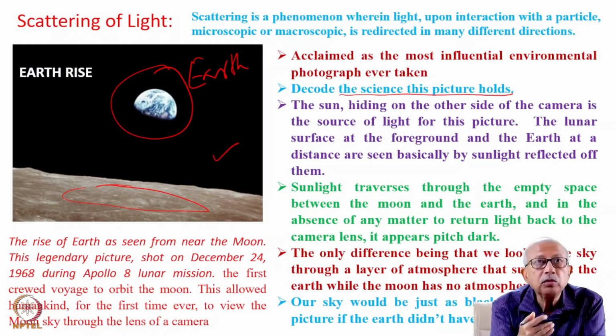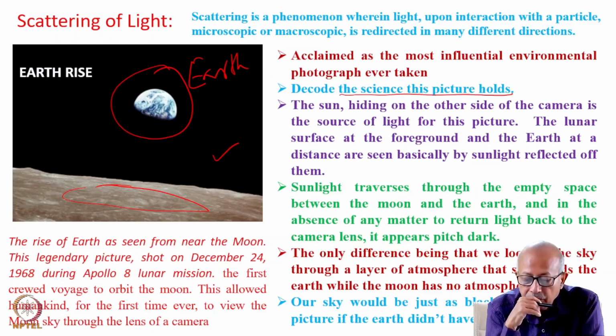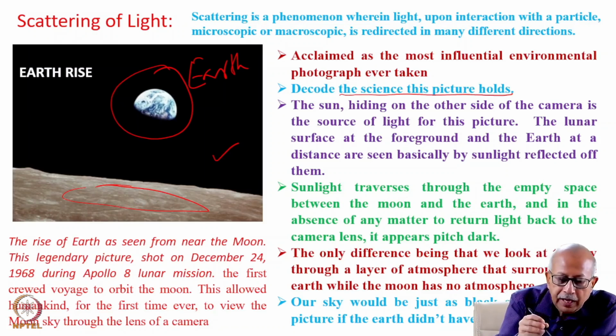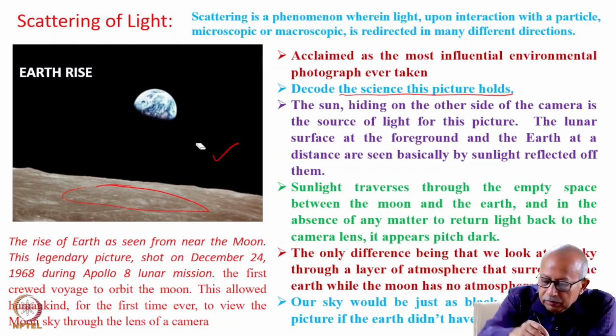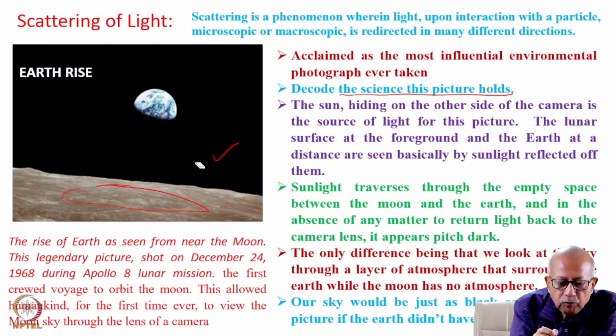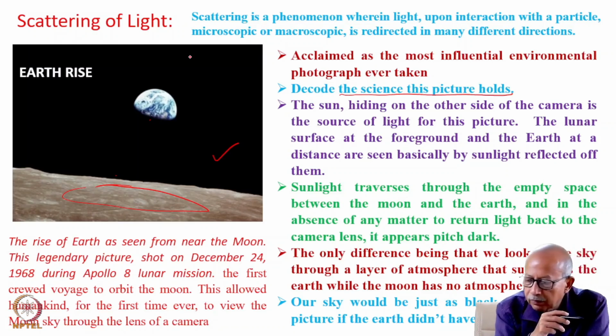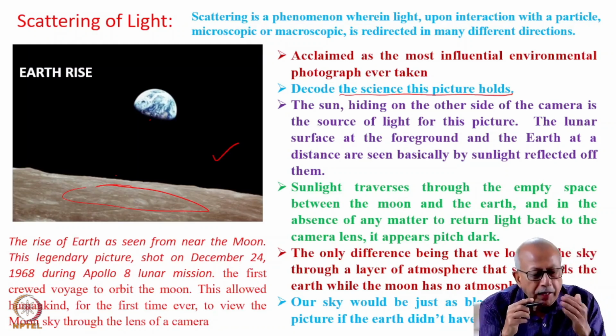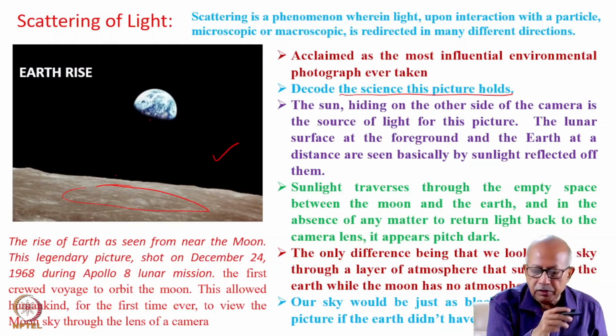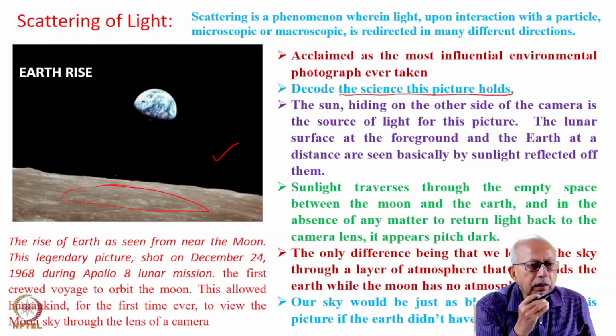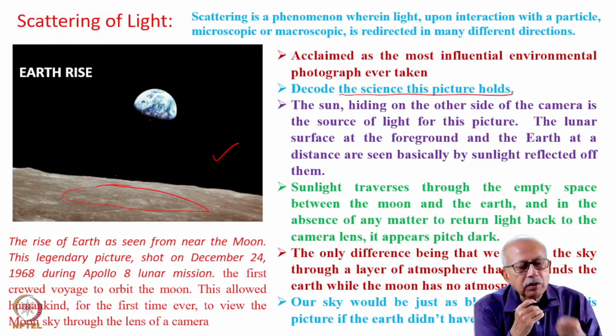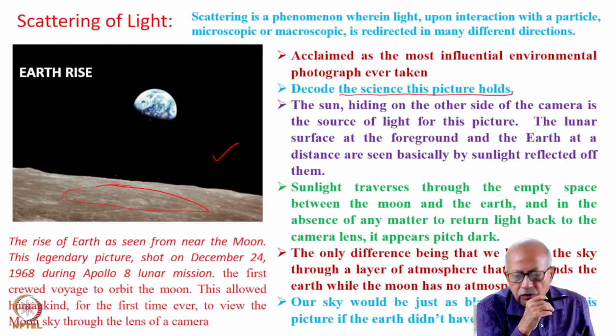Now that you know what a reflection is. But sunlight that traverses through the empty space between the earth, the moon, and also the neighboring places, in the absence of any matter in this region, there was nothing to scatter or reflect back the sun to the lens of the camera.